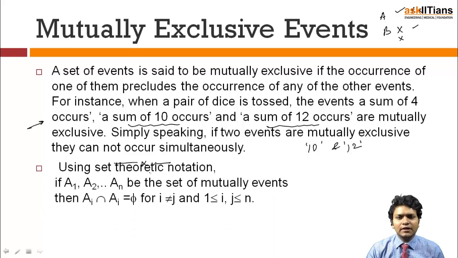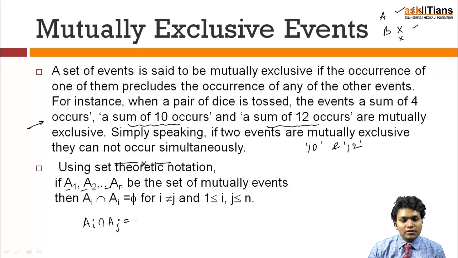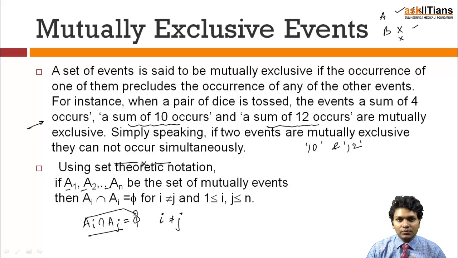There is also a set theoretical definition with which we can define mutually exclusive events. If A1, A2, ..., An is a set of mutually exclusive events, then the intersection of any event Ai with any event Aj is equal to phi when i is not equal to j. So this is the basic definition. When I am taking a set of events, the occurrence of one precludes the occurrence of the other, and those events will be called mutually exclusive events.